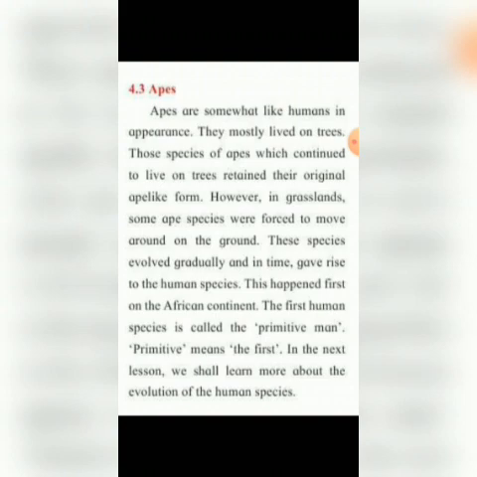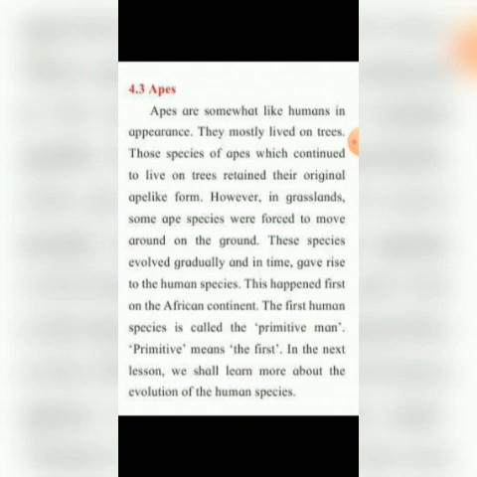Now, apes are somewhat like humans in appearance. It looks like human in appearance. Okay, so they mostly lived on trees. Those species of apes which continue to live on trees retain their original ape-like form. They are living on trees, so they retain their original ape-like form. Now, however, in grasslands, some ape species were forced to move around on the ground. These species evolved gradually and in time gave rise to the human species.